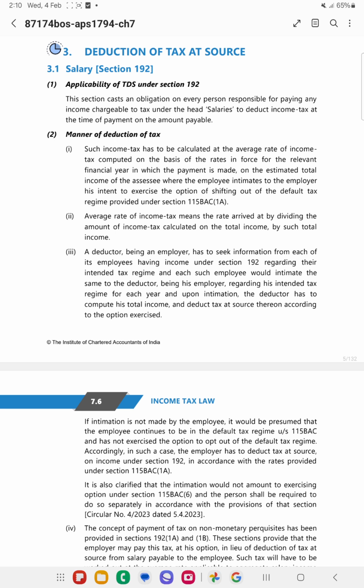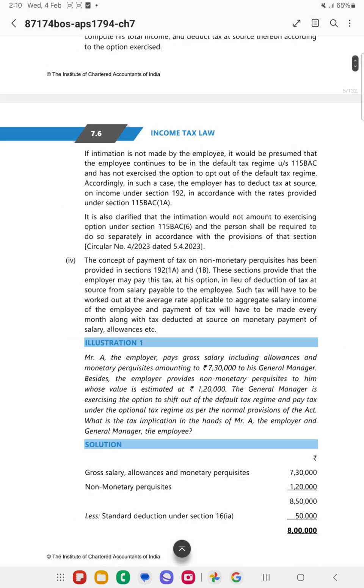So after calculation of the tax, it will be deposited. So there is a concept of average tax. Average tax is total tax divided by total income.